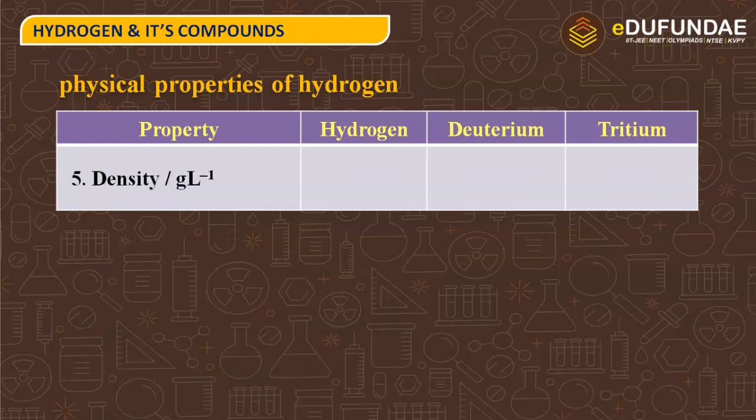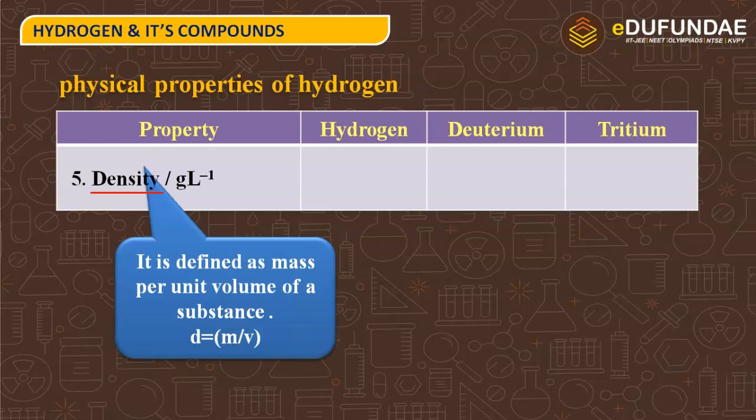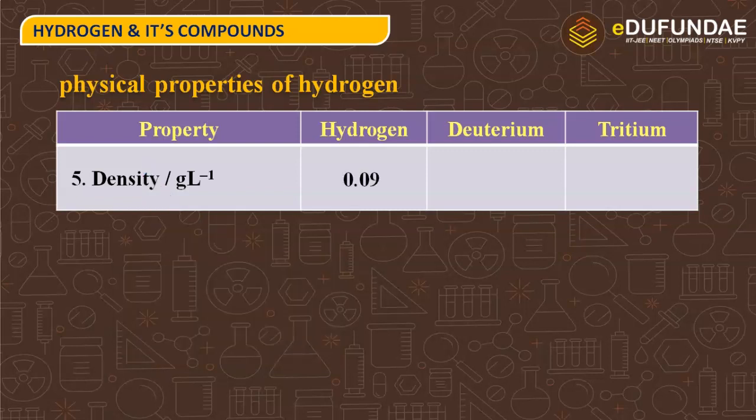Next property is density, that is in gram liter inverse. What is density? Yes, we all know that it is defined as mass per unit volume of a substance. Yes, density when denoted by D, then D is equal to M by V. And the density of hydrogen is 0.09, deuterium 0.18, and tritium 0.27 gram liter inverse. Next property is enthalpy of fusion, that is in kilojoules mole inverse.